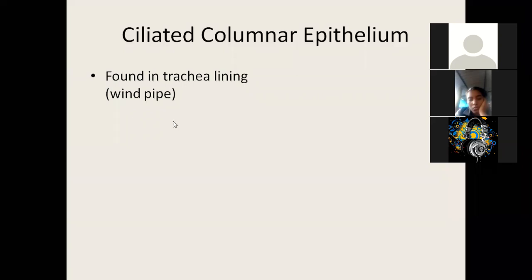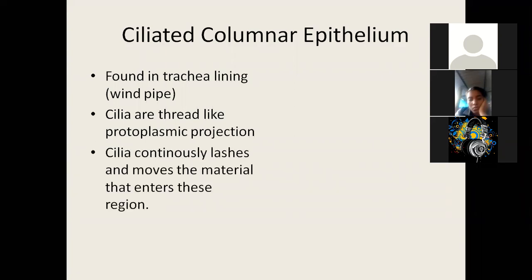What is cilia? Cilia are thread-like protoplasmic projections, meaning cells are extended and they project out, like the amoeba uses projections, pseudopodia. Now the cilia continuously lash and move the material that enters the region. Inside your windpipe, if any dirt enters, the cilia continuously lash and throw out the dirt.